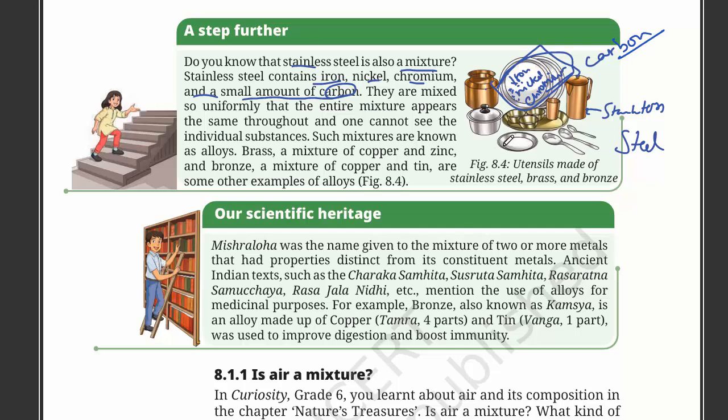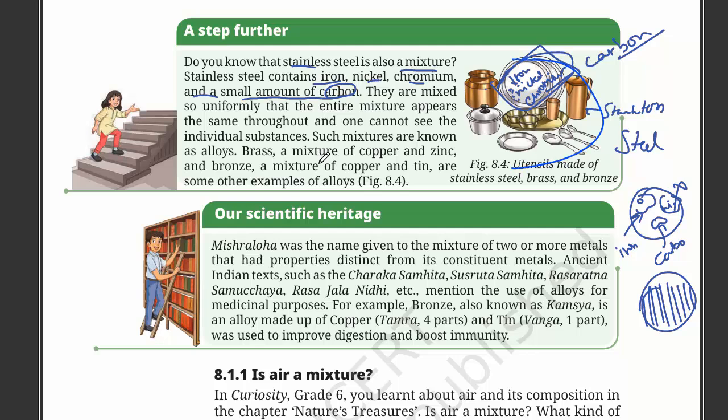They are mixed so uniformly that the entire mixture appears the same throughout and one cannot see the individual substances. So imagine that we have a plate. We cannot say, here I can see some iron, I can see some carbon, I can see nickel here. No, that is not how it works. We will see all of them as just one. Such mixtures are known as alloys. So these are all made of alloys.